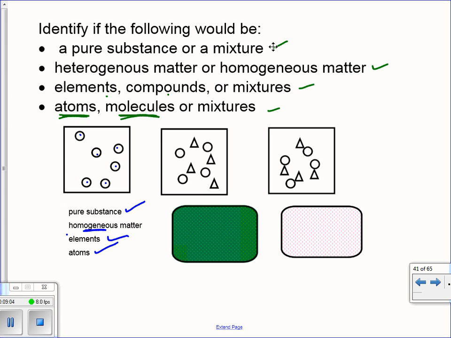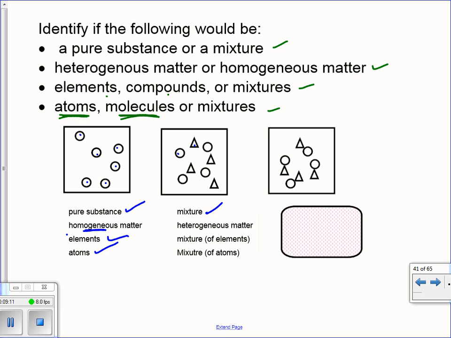On this next one, we have single items still, but there are different single items in there. So I would say this is representing a mixture because they look different. I would say it's heterogeneous matter. Notice here, I'm asking you to distinguish between heterogeneous matter and homogeneous matter, not mixtures in this case. Heterogeneous because they all look different. It's a mixture, and specifically a mixture of elements because they're all single. This is also a mixture. And we can say specifically it's a mixture of atoms.